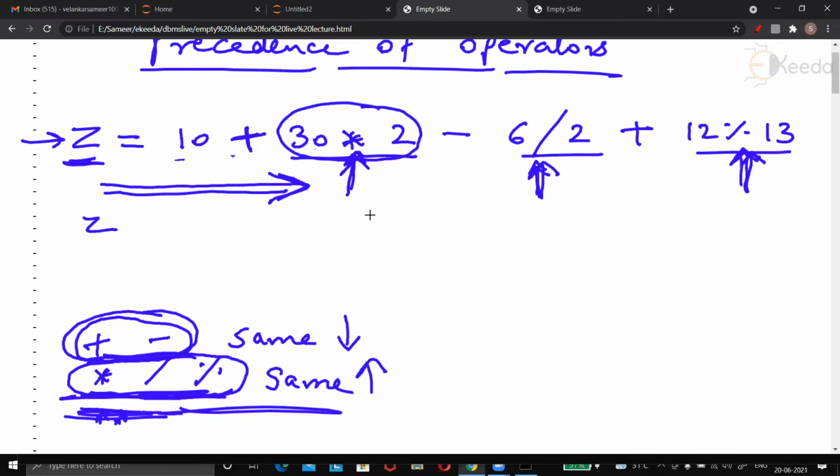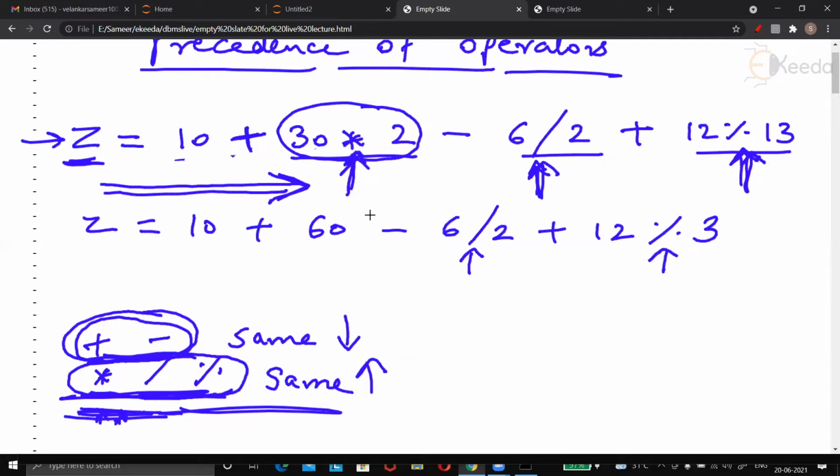So the microprocessor will solve this portion first, which makes it 60, and what remains is minus 6/2 plus 12%13. Now Python again will check which are the operators with higher priority. Division and percent both have high priority, but which comes first among them from the left hand side? Division is written first, so division will be done first.